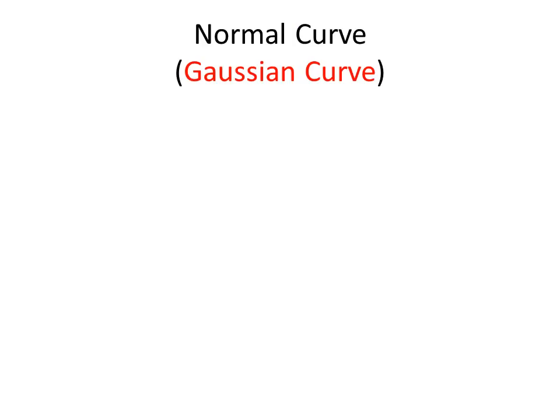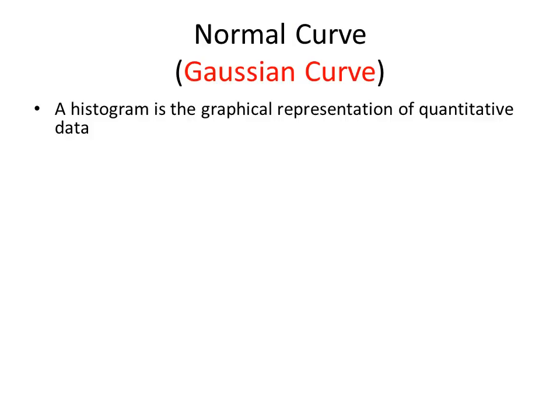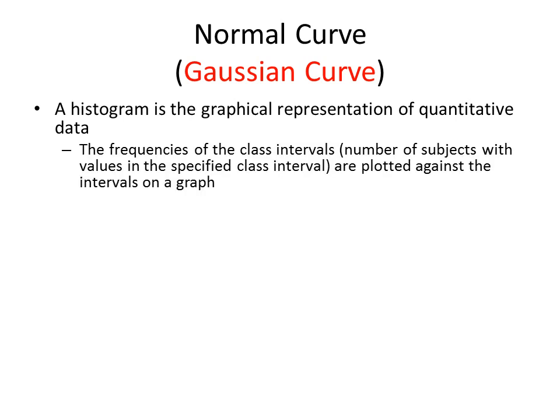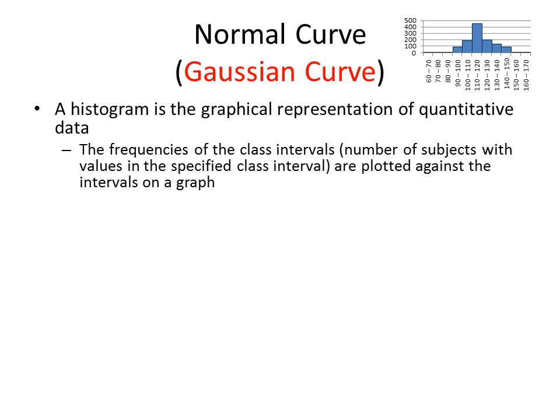Normal curve is also known as Gaussian curve. A histogram is created from the table that was shown in the previous slide. A histogram is a graphical representation of quantitative data. The frequencies of the class intervals are plotted against the intervals on the graph.